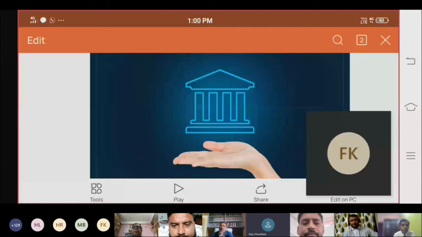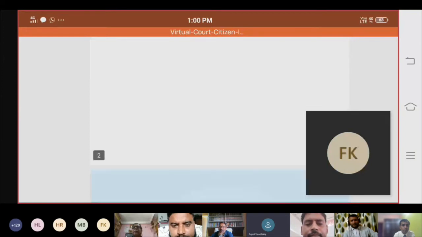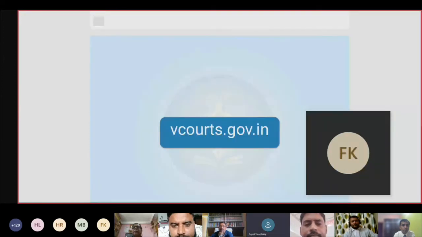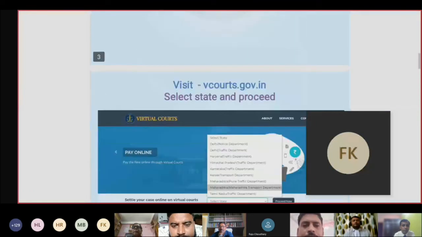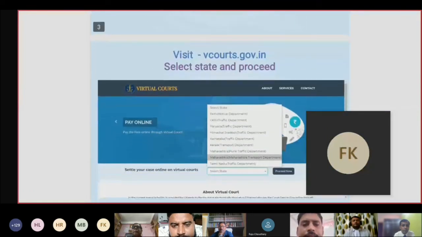Virtual code. You have to visit vcodes.gov.in. Then you have to select your state. Our state is Assam. We have to select our state Assam, and we have to proceed.